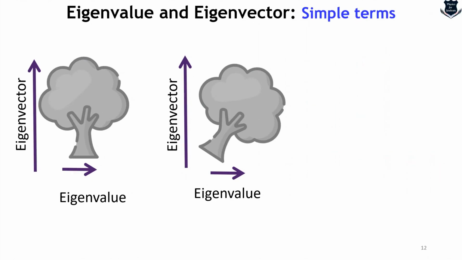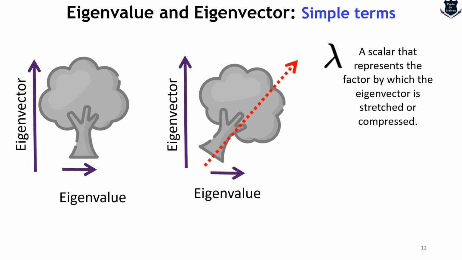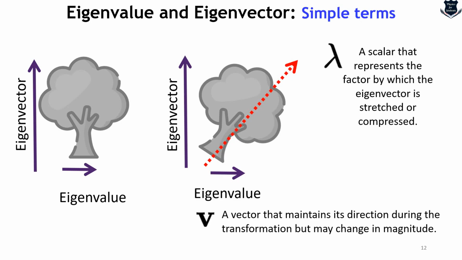So from here, if we take the same kind of example, how the eigenvalues change. If this changes, the dotted line, the blue one, we can say that this is denoted by lambda, and it is a scalar that represents the factor by which the eigenvector is stretched or compressed. And v is a vector that maintains its direction during the transformation, but may change in terms of magnitude. So this gives you a visual pictorial understanding of what an eigenvalue and an eigenvector are.